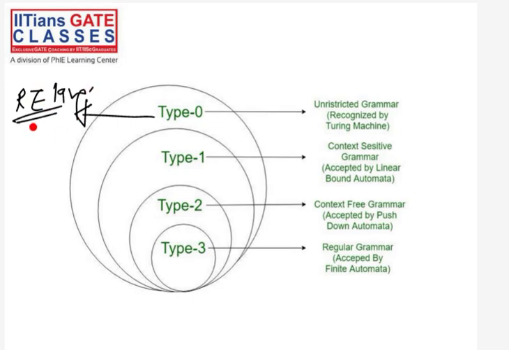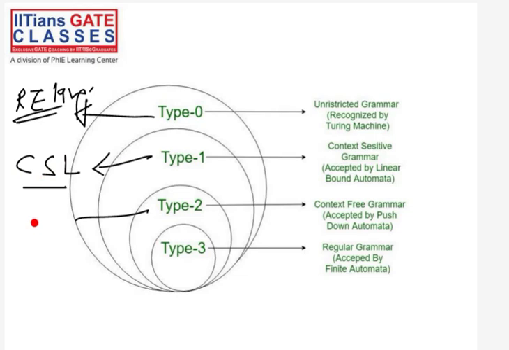RE language means recursively enumerable language. This is the full form. So don't worry about the full form, but this type 0 grammar actually generates RE language. Type 1 grammar generates something called context sensitive language, CSL.